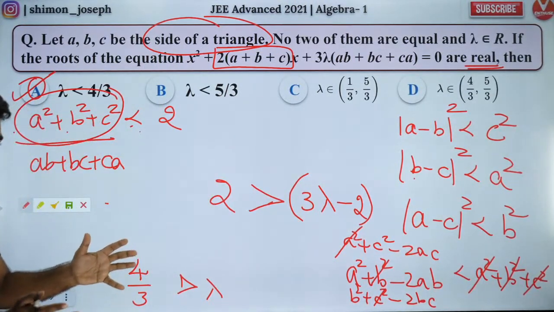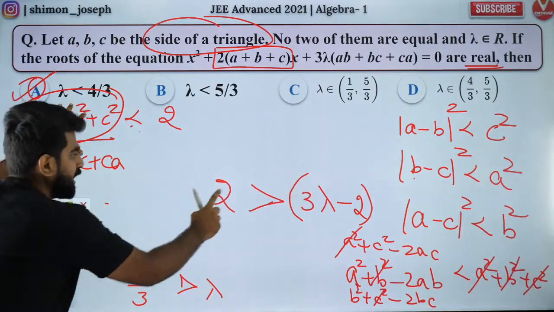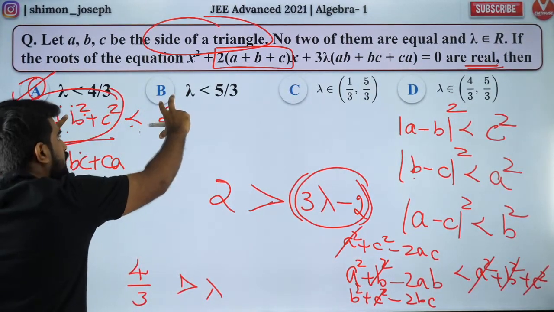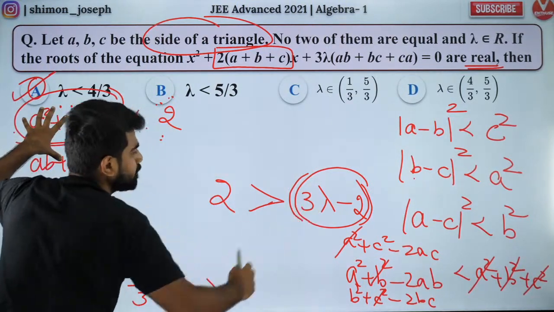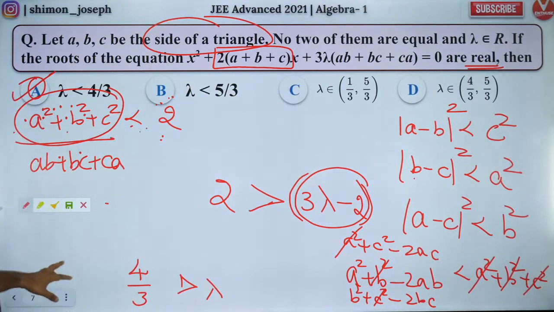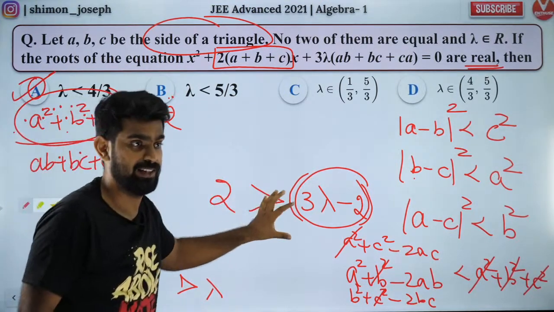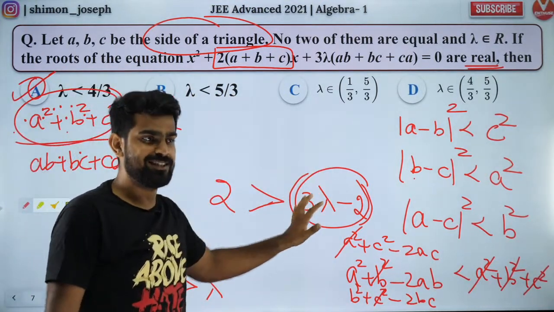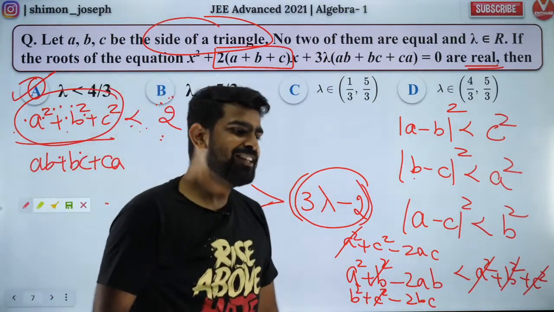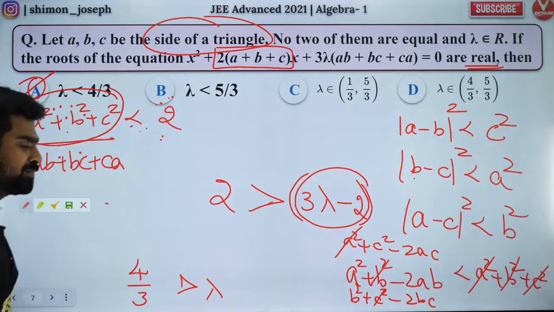See, if this ratio is greater than 3 lambda minus 2 and this ratio is lesser than 2, then 2 should of course be greater than 3 lambda minus 2. That's how I did it. Understood? Very good. That is why I paused for a while, because inequalities are a bit time-taking. You have to be careful. Shall we move forward?